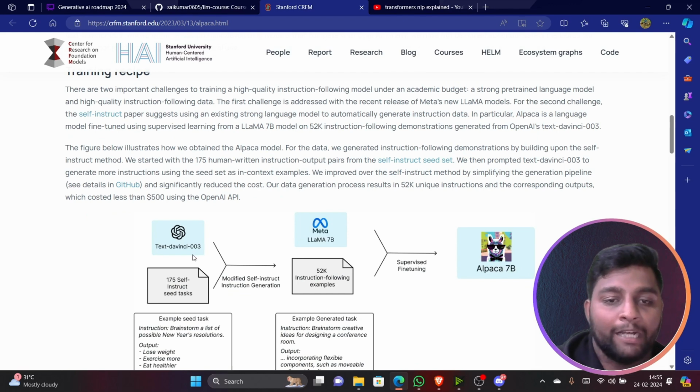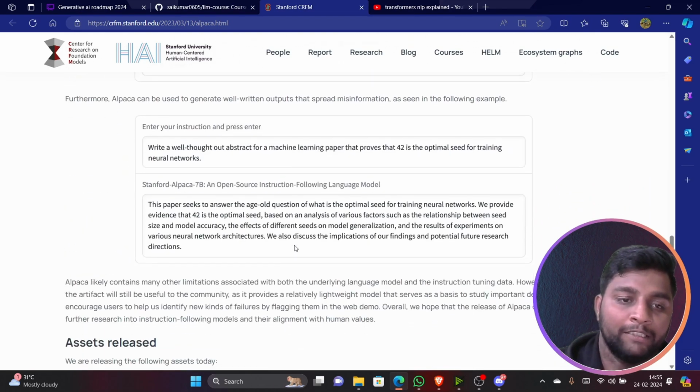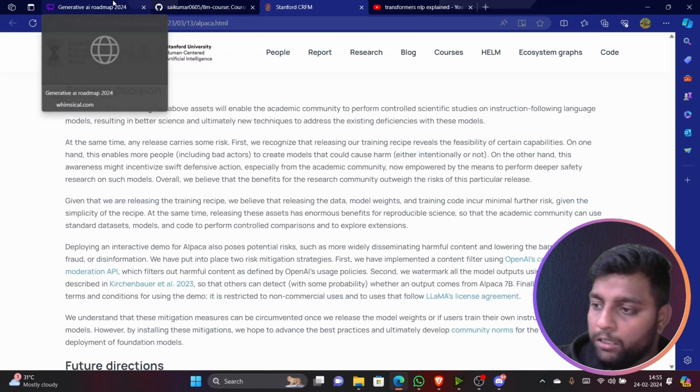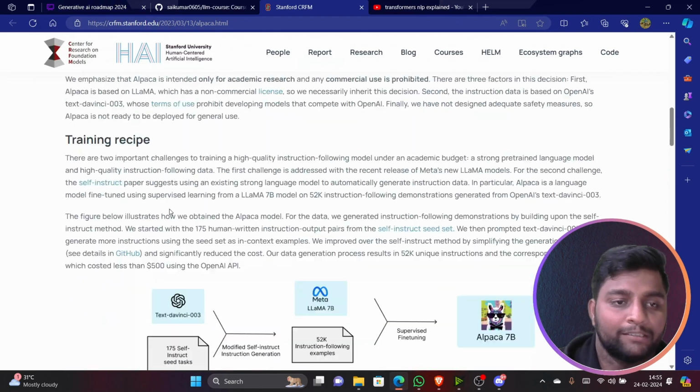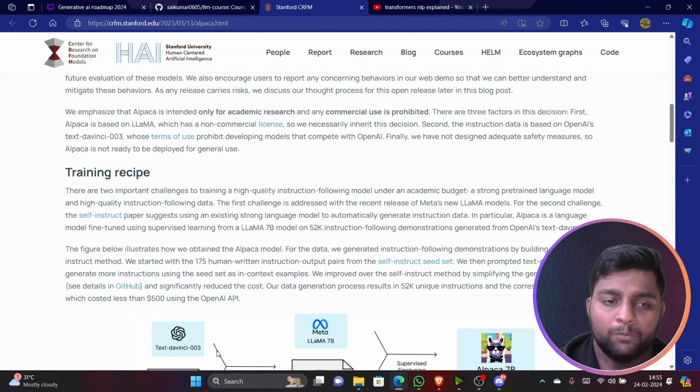It is going to use Text DaVinci 003 and Llama 7B to generate the model's synthetic data. I guess text-davinci-003 is deprecated right now. Instead of this, there is something called GPT 3.5 Turbo Instruct.